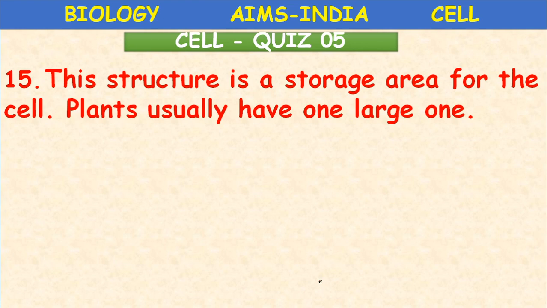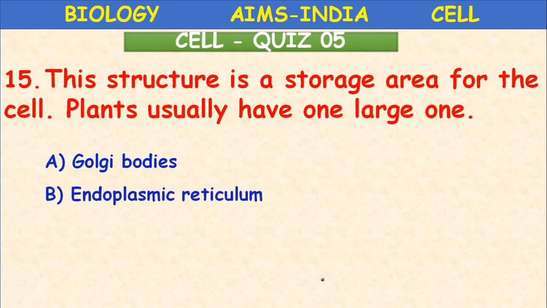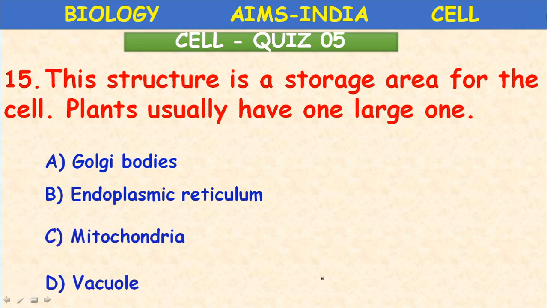Next question. This structure is a storage area for the cell. Plants usually have one large one. Golgi bodies, endoplasmic reticulum, mitochondria, vacuole. This structure is a storage area for the plant cell. What is that?